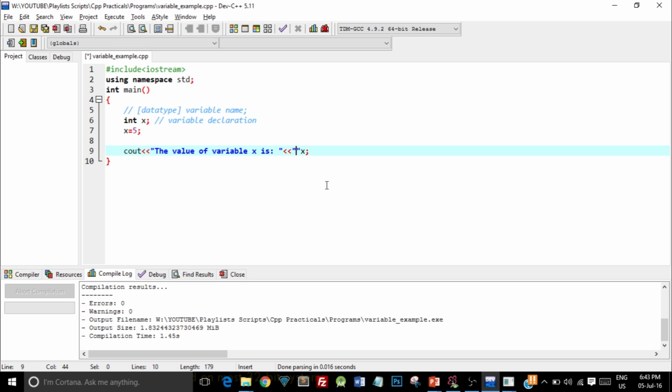So if you write down double quotes in this case, it will directly print the character x and not its value. So here we want the value of x to be printed on the command prompt.